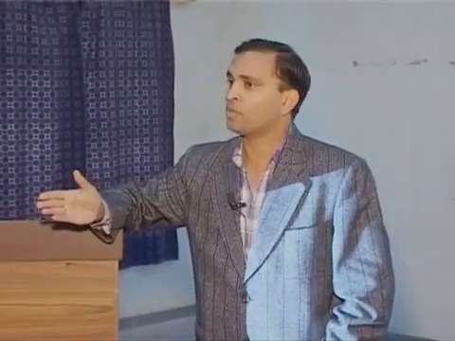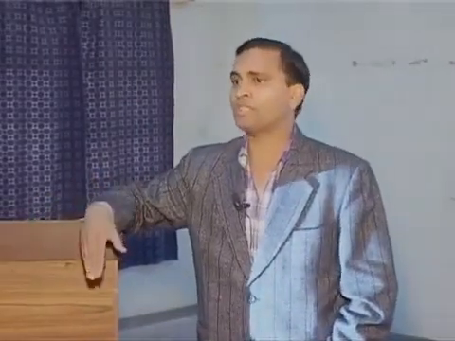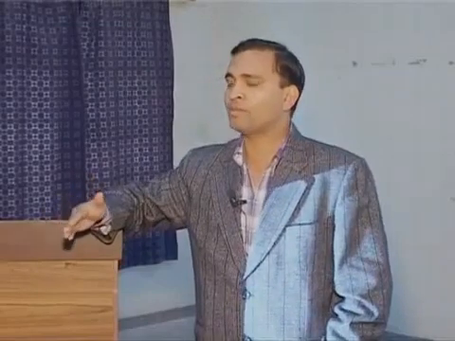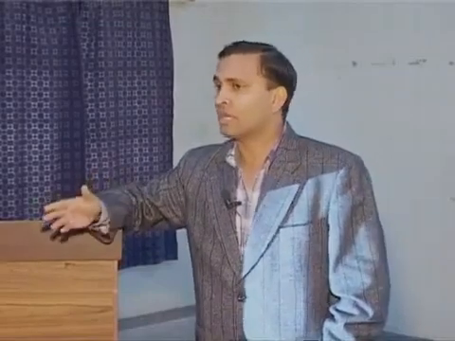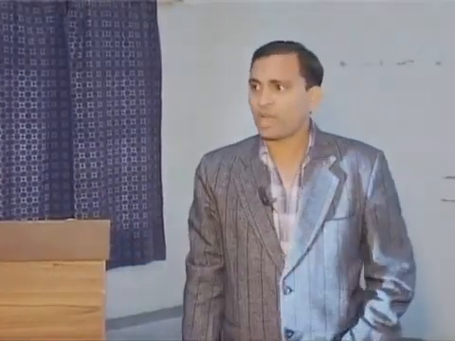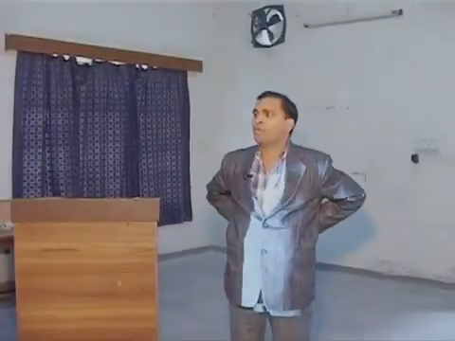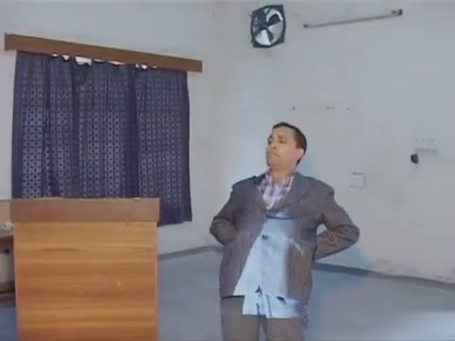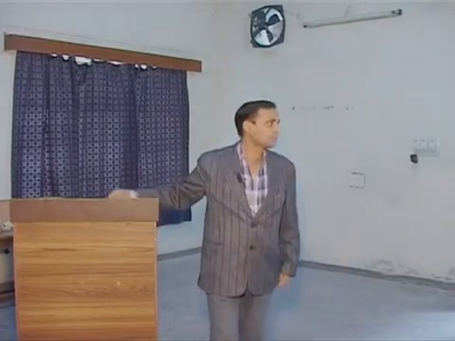If you are able to achieve more flexion than normal, we say it is hyperflexion. When you are able to achieve more extension than normally available, it is hyperextension.